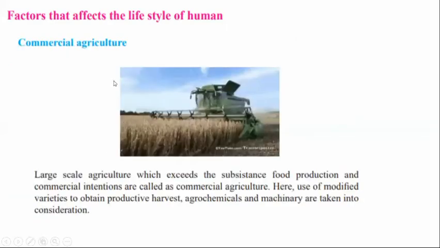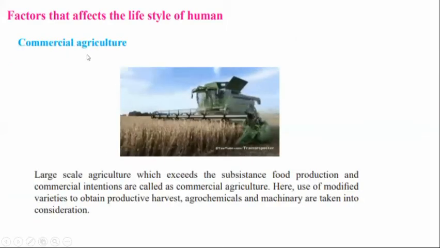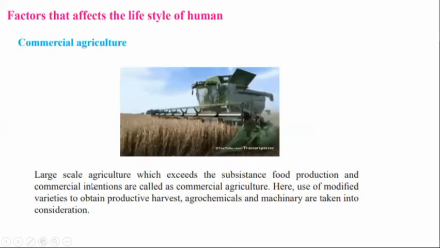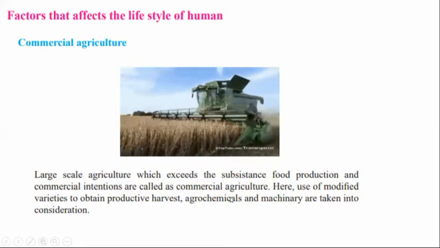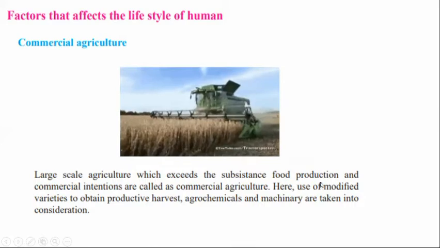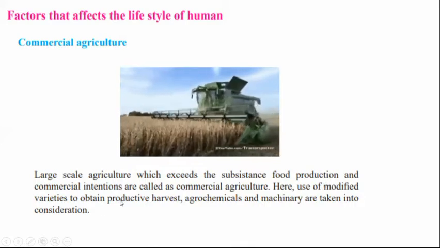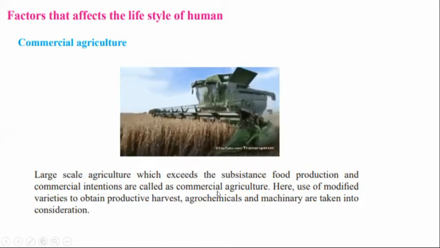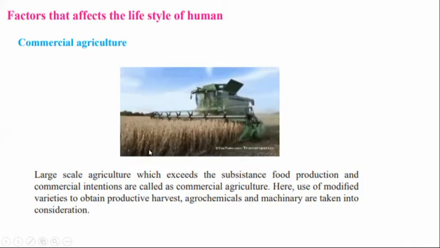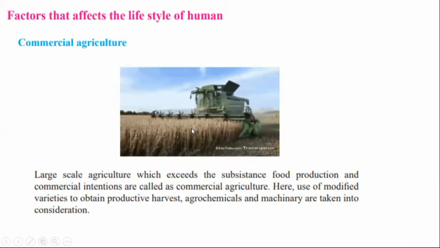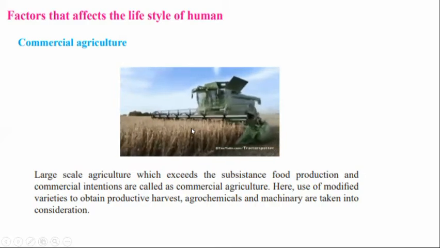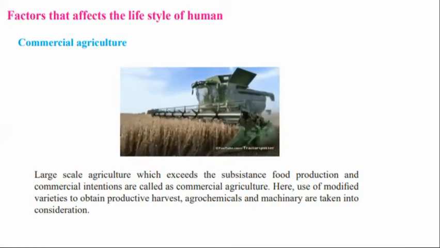Then the next, that is commercial agriculture. So that is large scale agriculture which exceeds the subsistence level of food production, with commercial intentions, and is called commercial agriculture. So what they do, they use modified agricultural equipment or machineries. So due to that, the lifestyle has been changed.